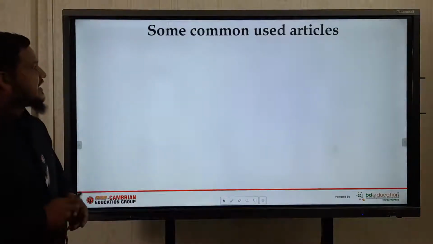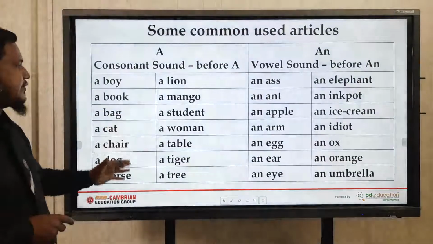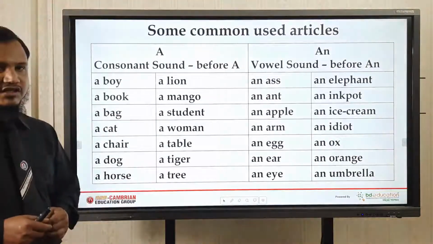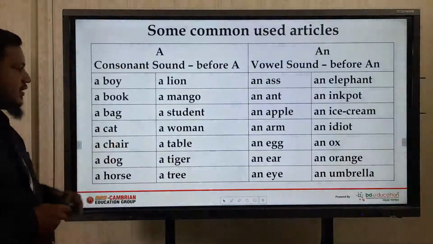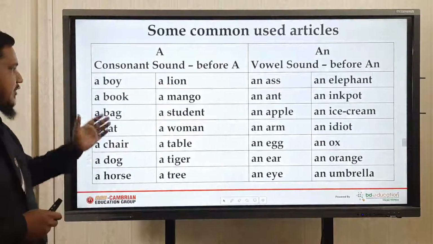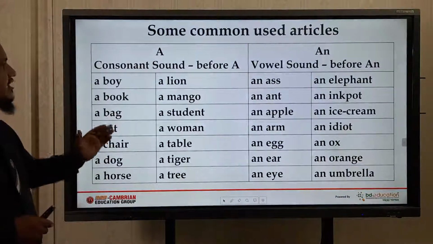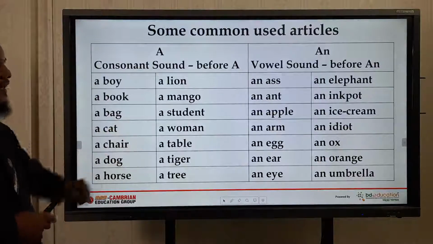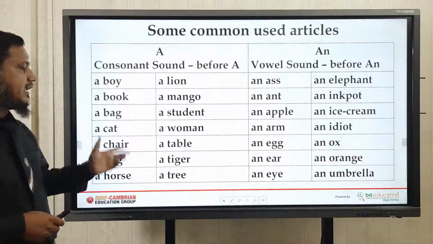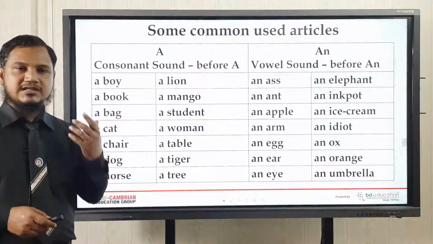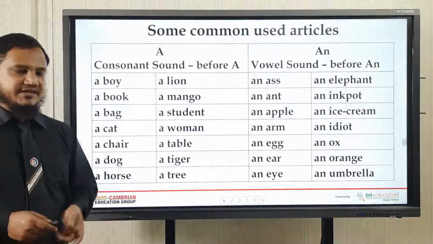Some commonly used articles, look at this. This is the common sound, to make the class shorter. I have not covered acronyms or pronunciation. All these words, just have a look at these words. That means we are using A and AN before all these kinds of words. Yes, students, I think all of you will learn all these letters, sounds and rules for your practice.